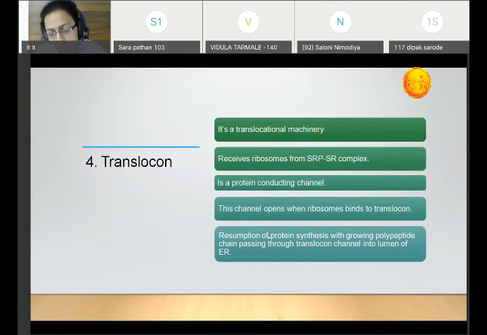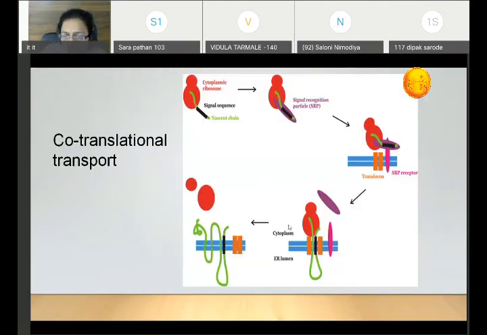Again the protein will start synthesizing once it attaches to the translocon, and whatever protein is synthesized, that growing polypeptide chain will pass through the translocon channel, which is nothing but a protein conducting channel, to the lumen of the endoplasmic reticulum. So now the protein is within the endoplasmic reticulum. Have you understood the concept? In this way, the SRP will be removed, this receptor will also be removed, or the connection between these things will be lost. The ribosome with the protein is accepted by the translocon. The orange thing is the translocon.